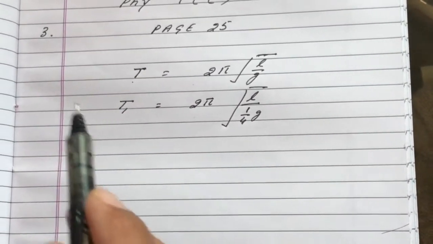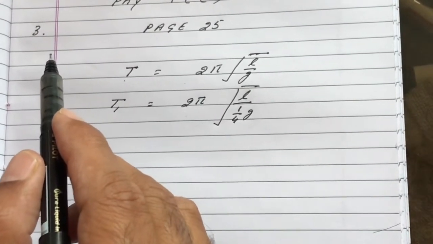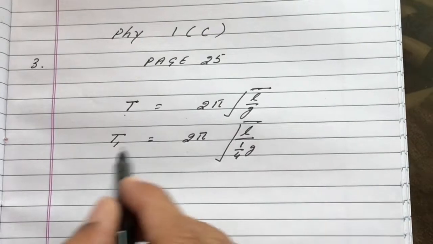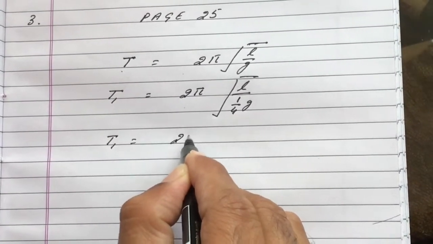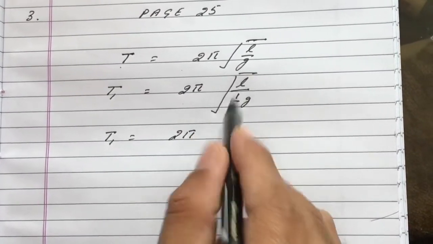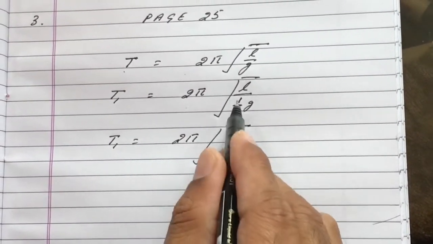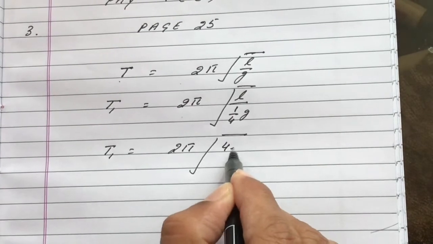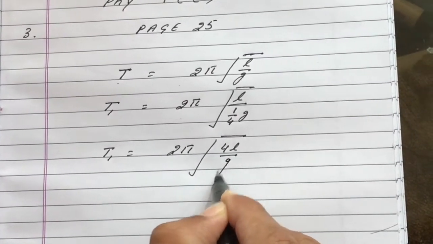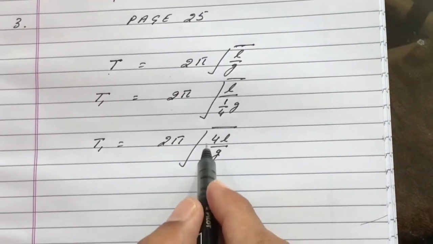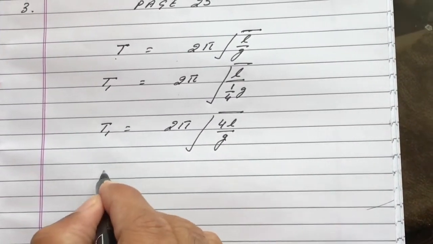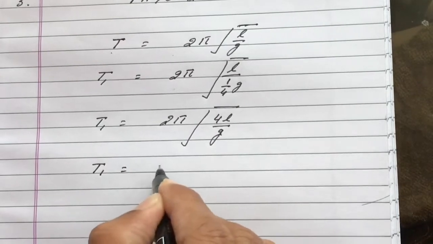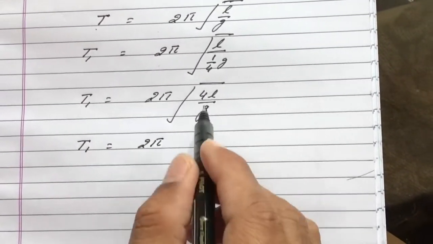Time period of seconds pendulum is 2 seconds. So that I will put later. So T1 is 2 pi. This 4 will go into the numerator and will become 4L upon G.